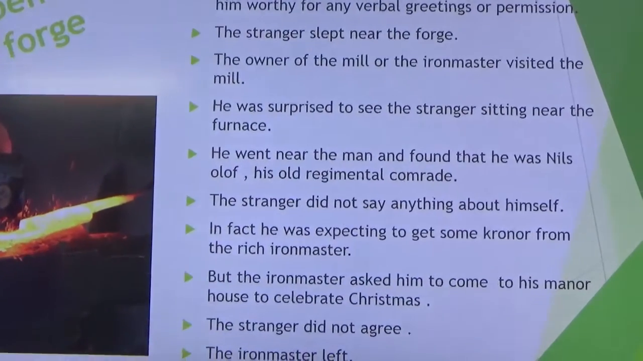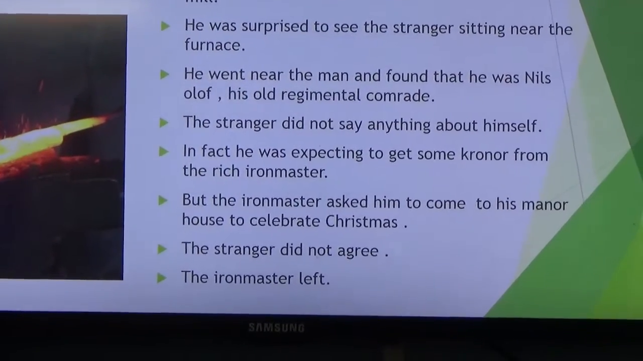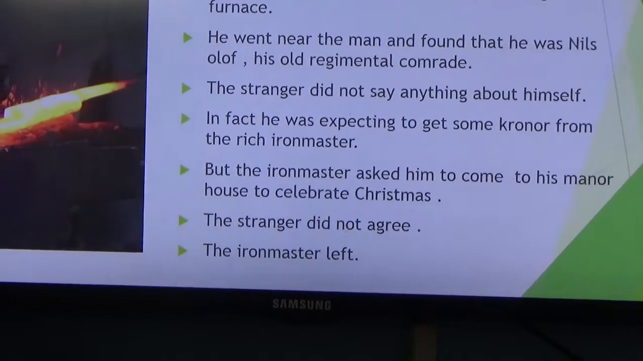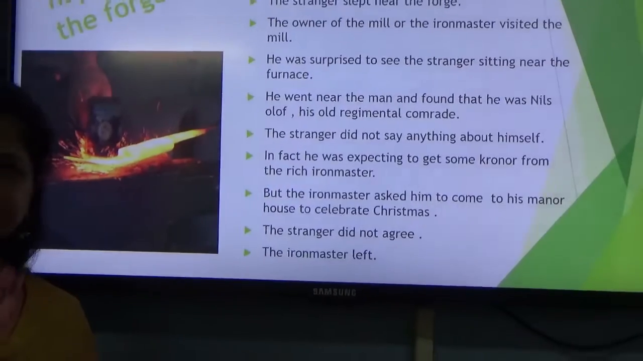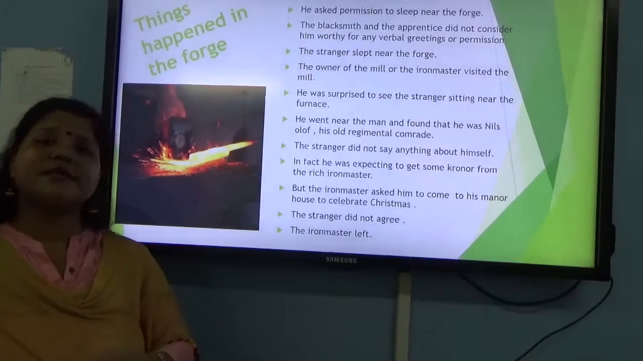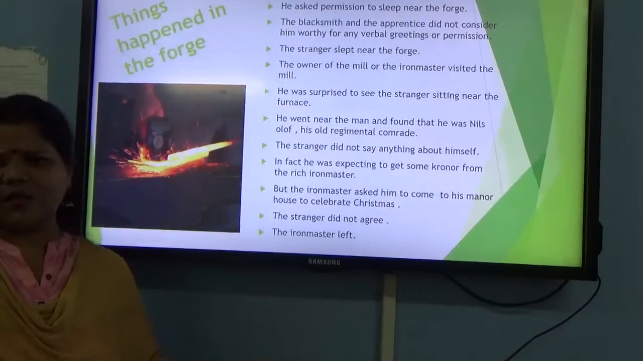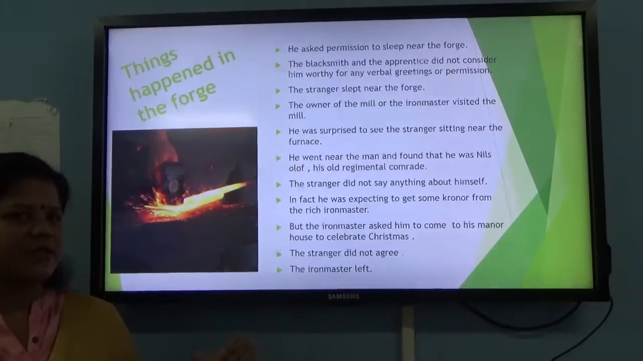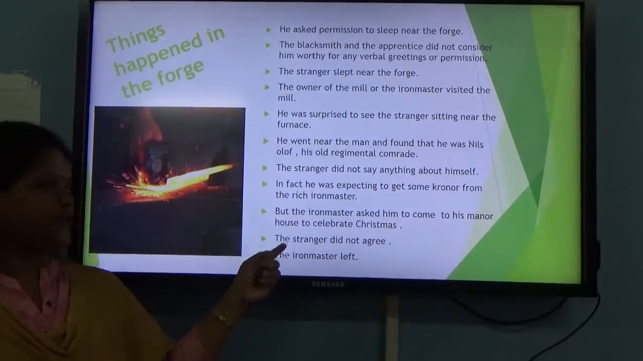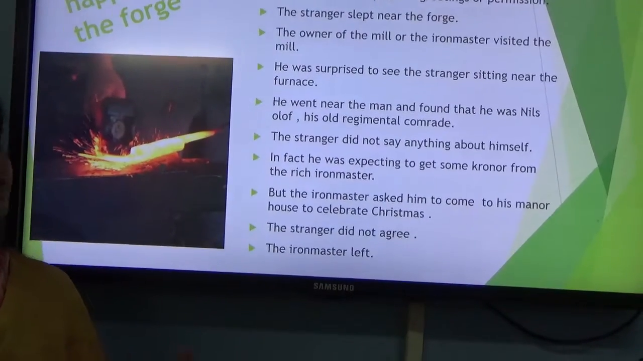The stranger did not say anything about himself. In fact, he was expecting to get some kroner from the rich iron master. Now see, when the iron master arrived, he understood that this is a rich man. He was already a dishonest person, so he thought he should not disclose his identity. But he did not say that he was not Nils Olof, because his intention was to get some kroner from the rich iron master.